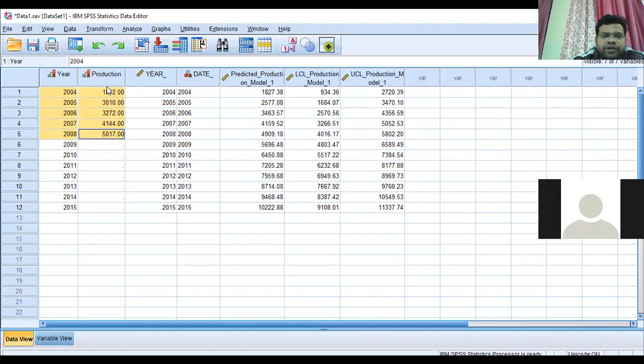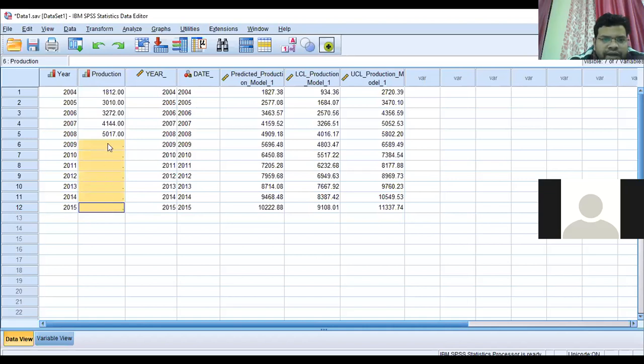So these are the predicted values. These are the observed values, but these observed values are from 2004 to 8. But now here you can see that after that, 2009 to 15, these values are also shown here. From 2009 to 2015 these were missing because they were not given to us.